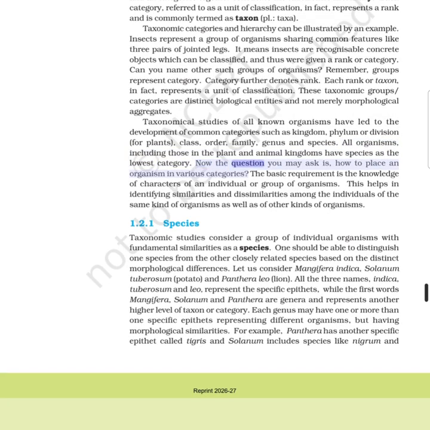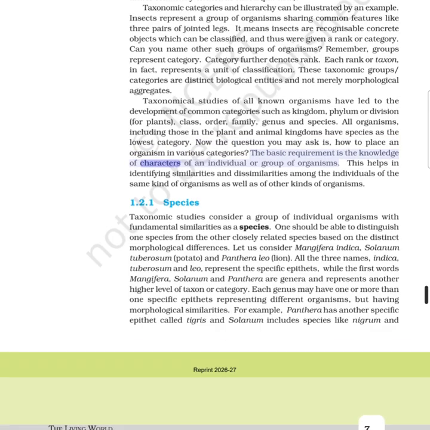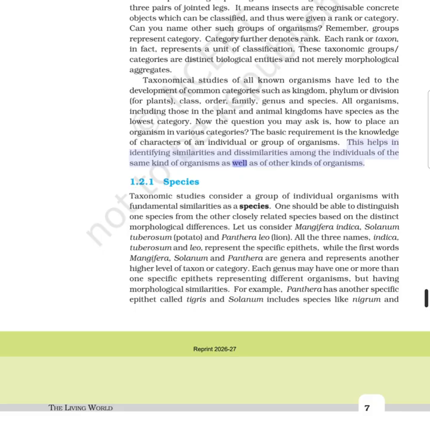Now the question you may ask is, how to place an organism in various categories? The basic requirement is the knowledge of characters of an individual or group of organisms. This helps in identifying similarities and dissimilarities among the individuals of the same kind of organisms as well as of other kinds of organisms.